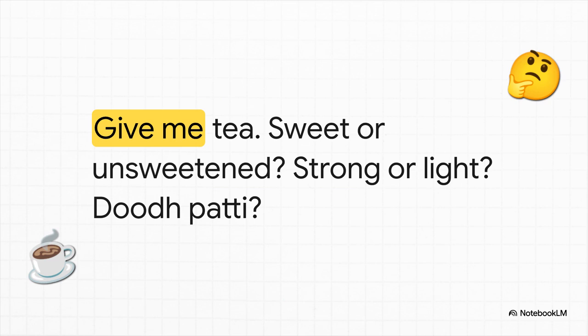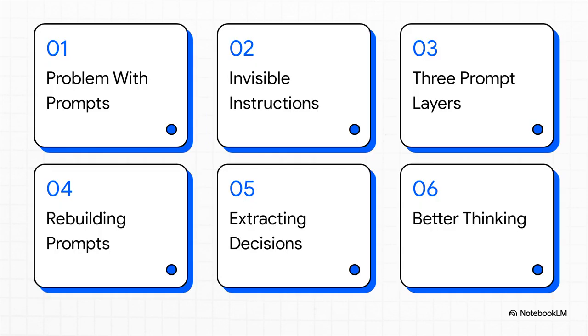Think of it kind of like ordering at a busy tea stall. If you just walk up and say, "Give me tea," you will absolutely get a cup of tea. But you probably won't get the specific sweetness, the strength, or the exact style, like a nice rich doodh patti, that you actually had in your head. The words "give me tea" are right there, sure, but the real meaning is hidden inside your unstated assumptions. Your own familiarity with what you want completely hides the gaps in your request. And as it turns out, AI prompts behave the exact same way. So today we're diagnosing this exact bug.